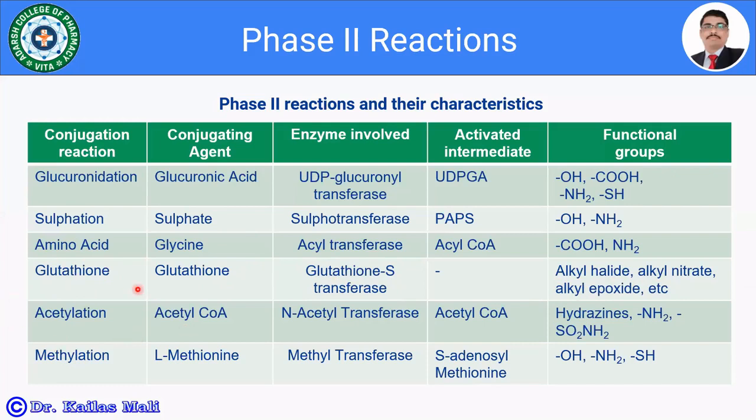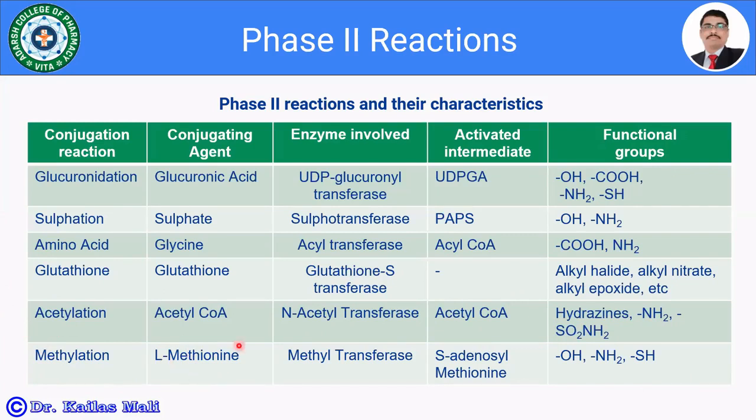Then in the case of acetylation, the conjugating agent is acetyl coenzyme A. The enzyme involved is N-acetyl transferase, the activated intermediate is acetyl CoA, and the functional groups are like hydrazines, -NH2, SO2NH2. And the last conjugation reaction is methylation.